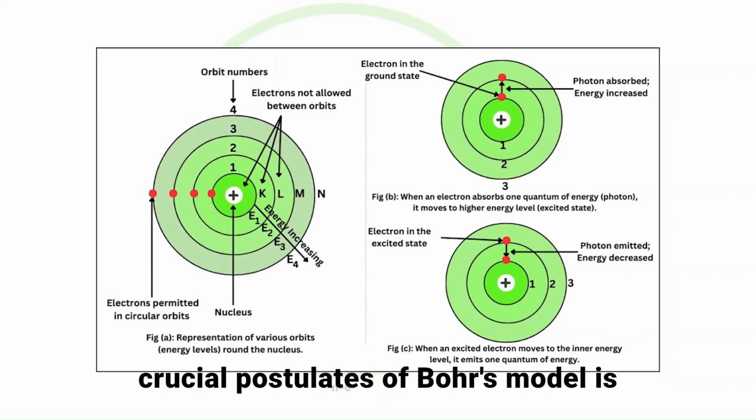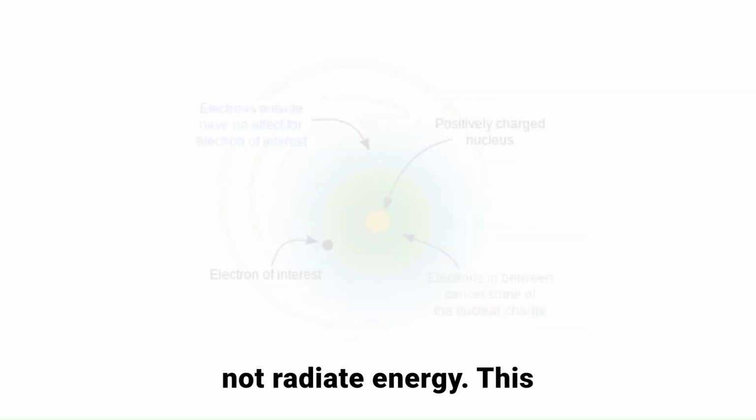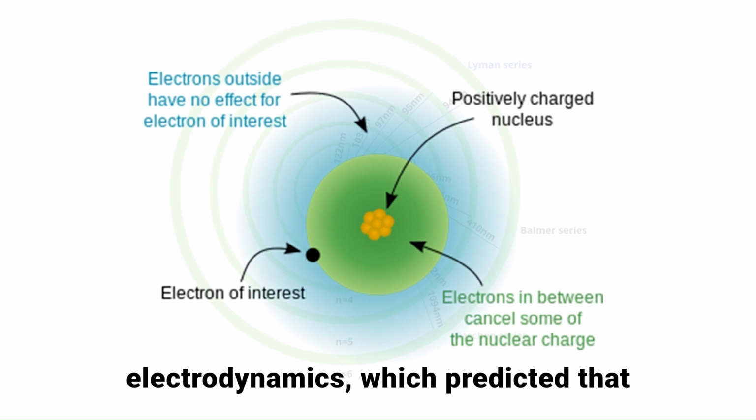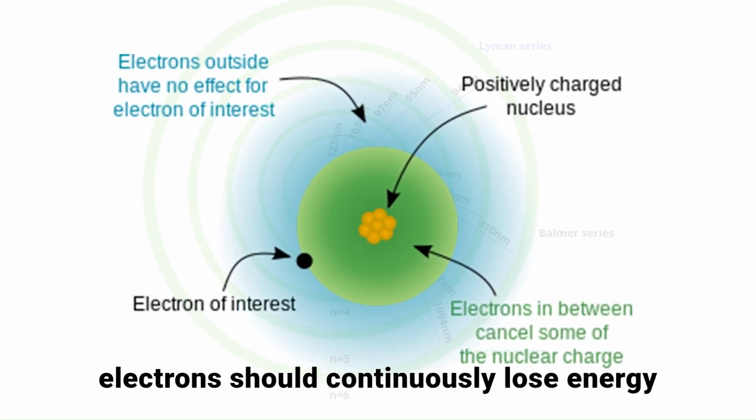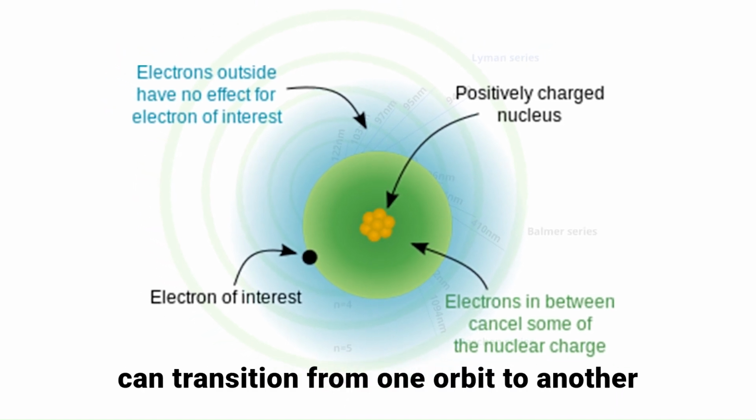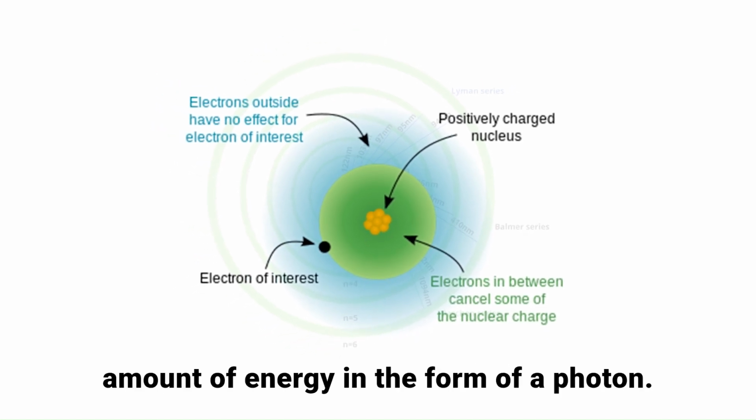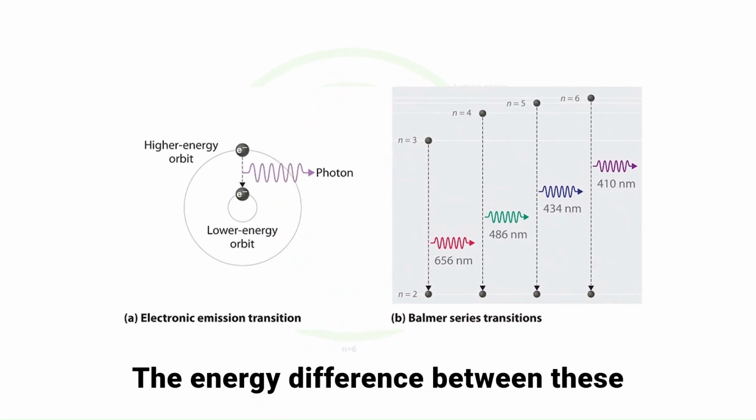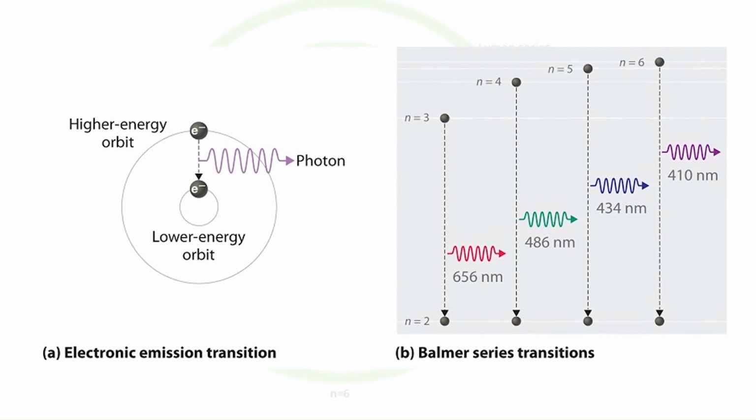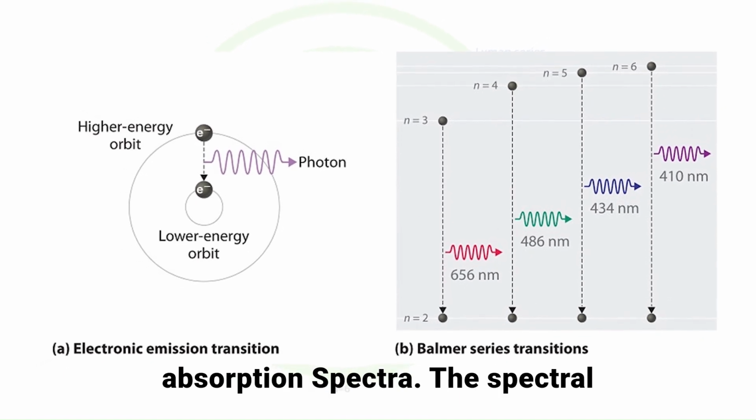One of the most crucial postulates of Bohr's model is that an electron in a stable orbit does not radiate energy. This assumption was essential in overcoming the limitations of classical electrodynamics, which predicted that electrons should continuously lose energy and spiral into the nucleus. Instead, Bohr proposed that an electron can transition from one orbit to another by absorbing or emitting a discrete amount of energy in the form of a photon. The energy difference between these orbits determines the wavelength of the emitted or absorbed radiation. This leads to the characteristic spectral lines observed in atomic emission or absorption spectra.